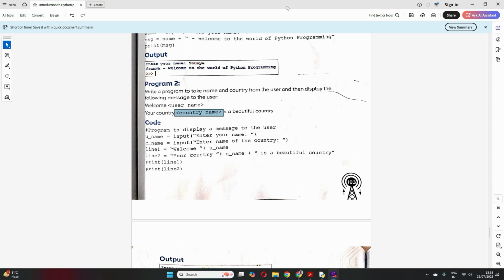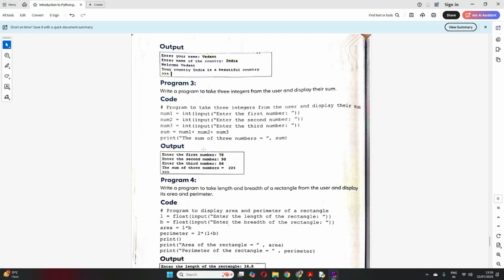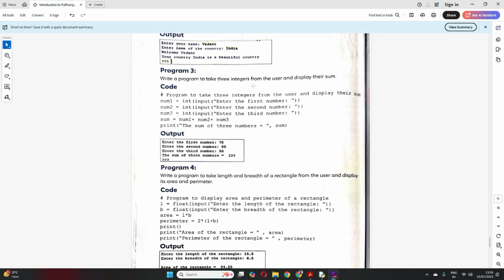Clear? Now let's move on to the third program. Write a program to take 3 integers from the user and display the sum. Very simple. So first number 1, see I have taken this as an integer. See how int should come before your input statement. The first number, second number, third number with an integer data type. Then I'll do the sum of these 3 and then print. "The sum of the 3 numbers is" within double quotes, then a comma and then sum. Clear? Remember the syntax, students. The syntax you have to remember. Any program you write, you have to follow the correct syntax.